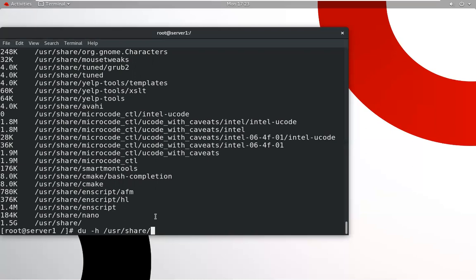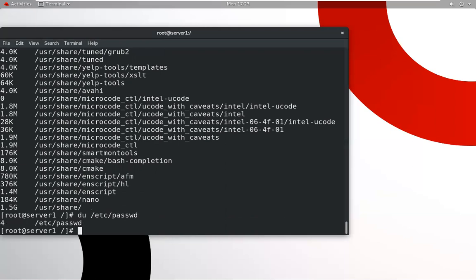Suppose we have a file named /etc/passwd. What is its size? It is only a 4 byte file. So the size of every particular file and folder can be checked by using this command.